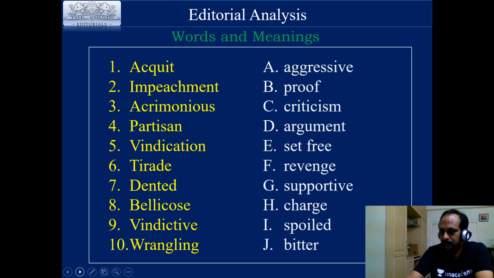Tirade means argument. Dented. What is the meaning of dented? In this context, usually dented goes with everyday English. But in this context, what is the meaning of dented? Dented means spoiled. Dented is reputation. That is right. Spoiled is reputation.